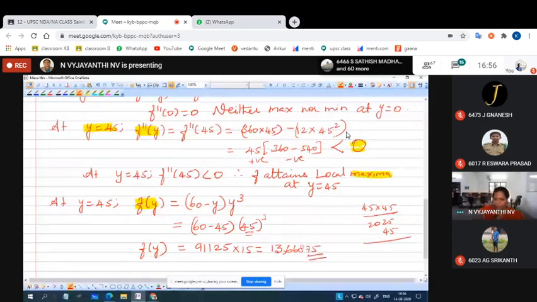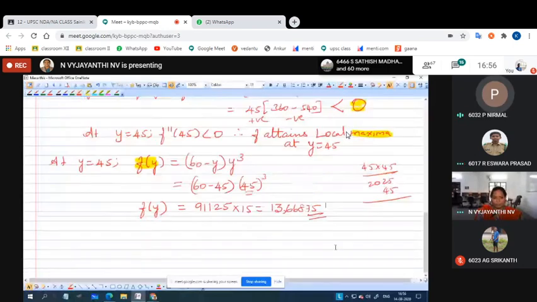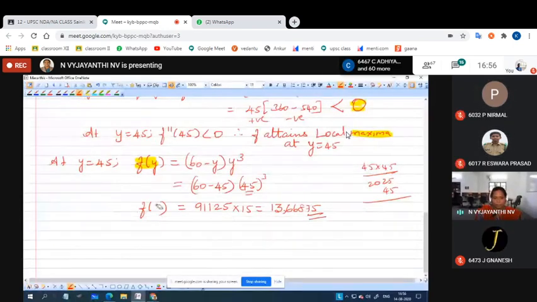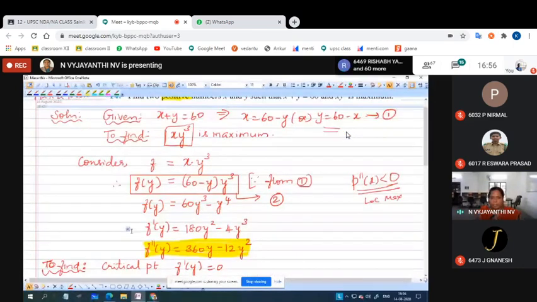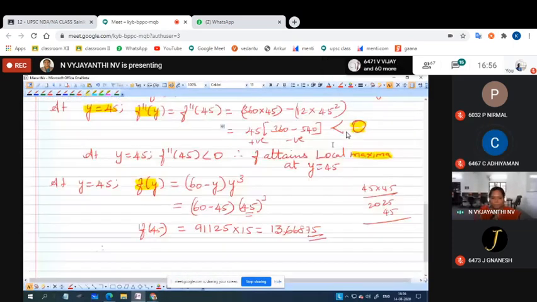Understood? Yes, ma'am. F of 45. Therefore, x y cube is maximum at x equal to what and y equal to what? x equal to 15.